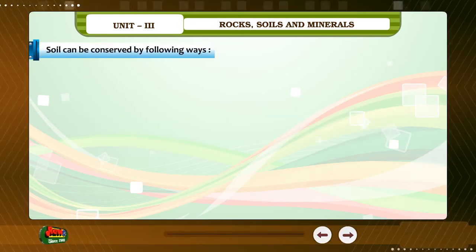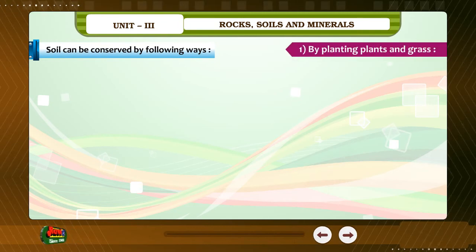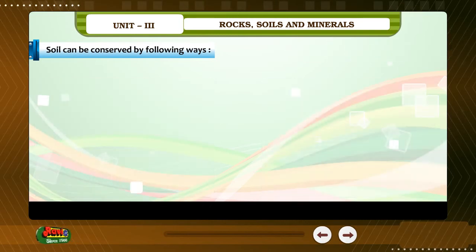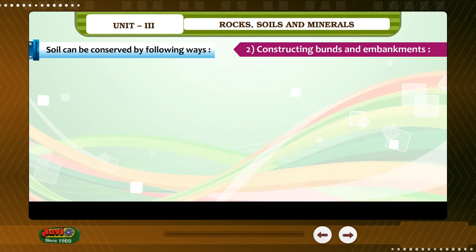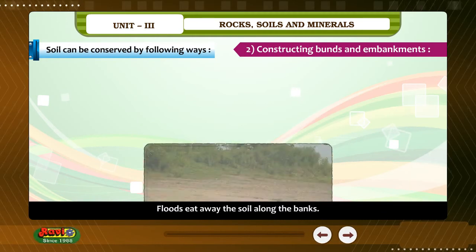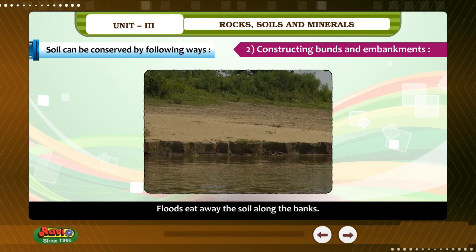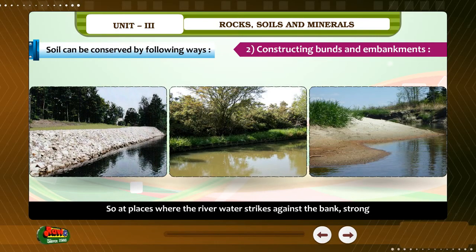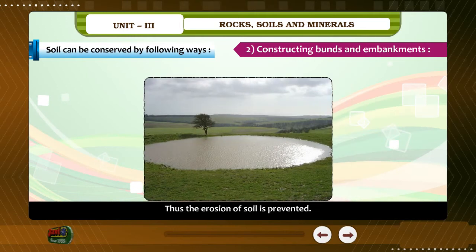Soil can be conserved in the following ways. 1. By planting plants and grass. The roots of these plants hold the soil firmly and prevent it from flowing away. 2. Constructing bunds and embankments. Floods eat away the soil along the banks. So, at places where the river water strikes against the bank, strong and firm embankments are constructed. Thus, the erosion of soil is prevented.